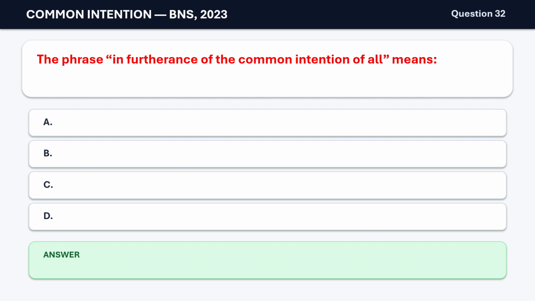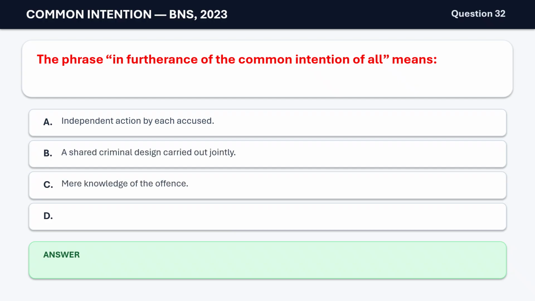Question 32. The phrase "in furtherance of the common intention of all" means A. Independent action by each accused. B. A shared criminal design carried out jointly. C. Mere knowledge of the offense. D. Presence at the scene. The correct answer is B. A shared criminal design carried out jointly.